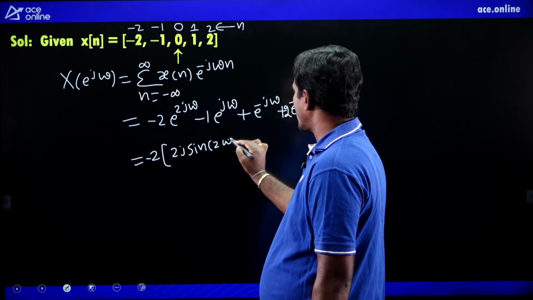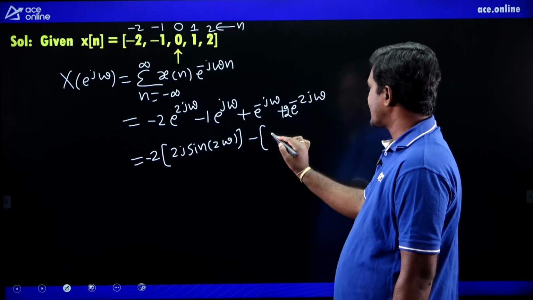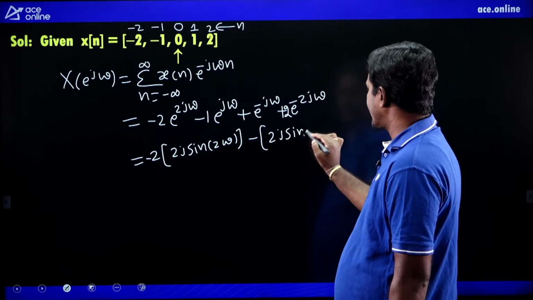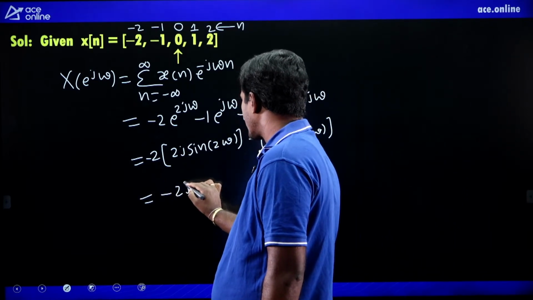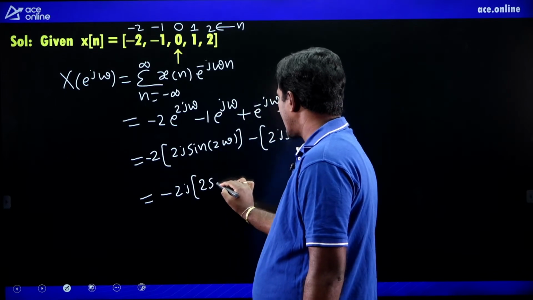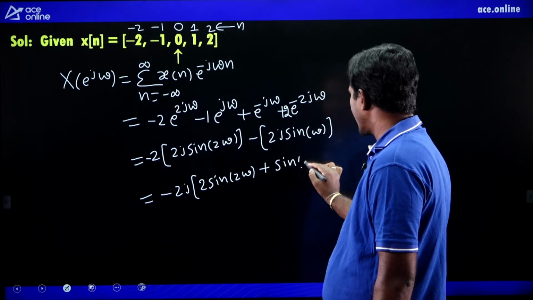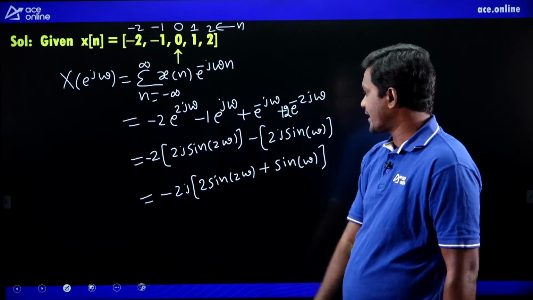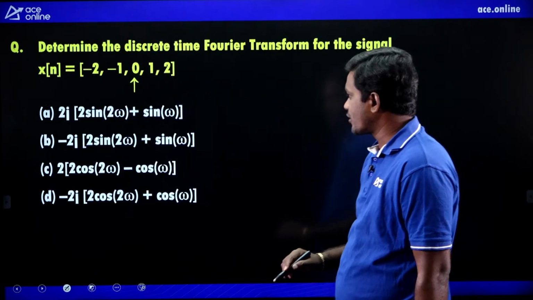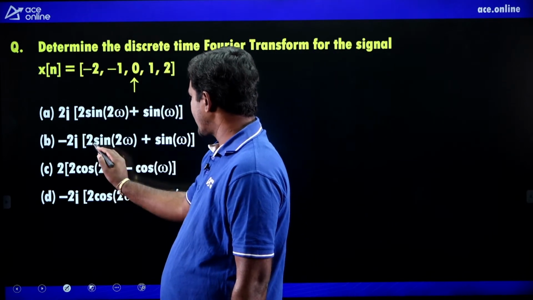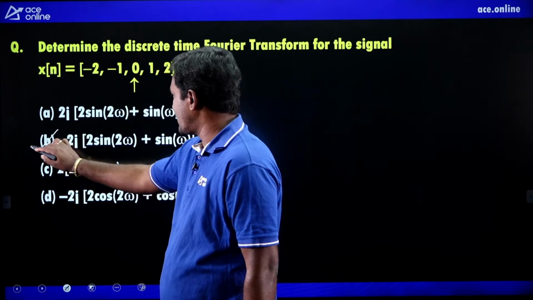So 2j sin 2 omega. Here also, if I take minus common, then e power j theta minus e power minus j theta is 2j sin theta. Yes. So in both of these, if I take minus 2j common, then 2 sin 2 omega plus sin omega. Taking minus 2j common, minus 2j into 2 sin omega plus 2 sin 2 omega plus sin omega. What is the right option? Minus 2j I am taking common, 2 sin 2 omega plus sin omega. So the right option is B.